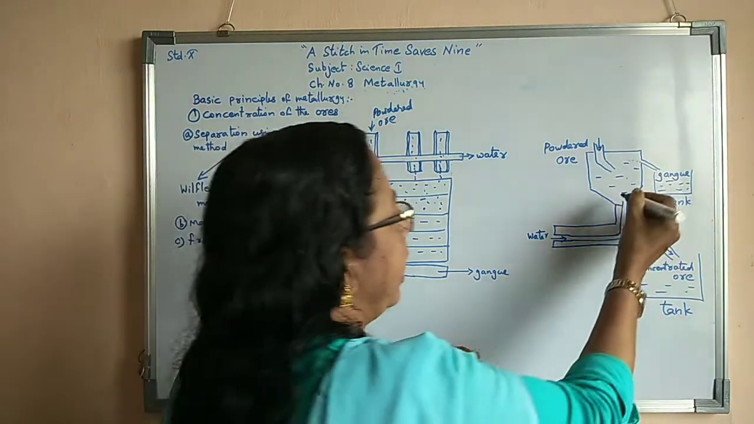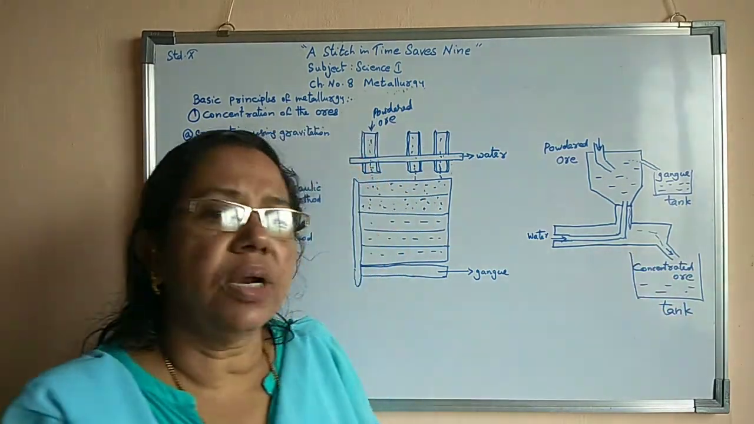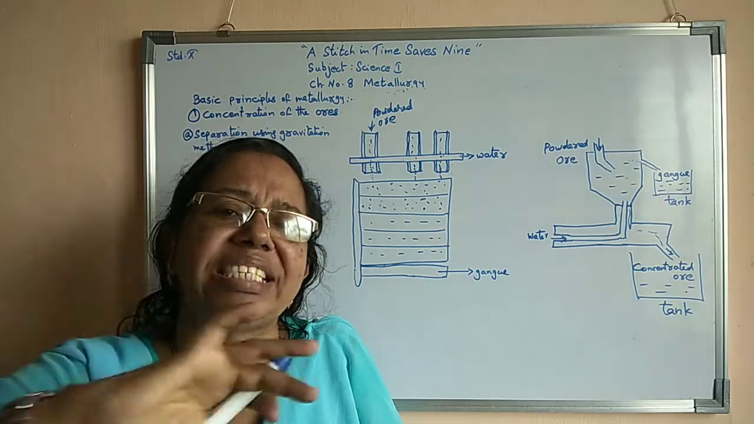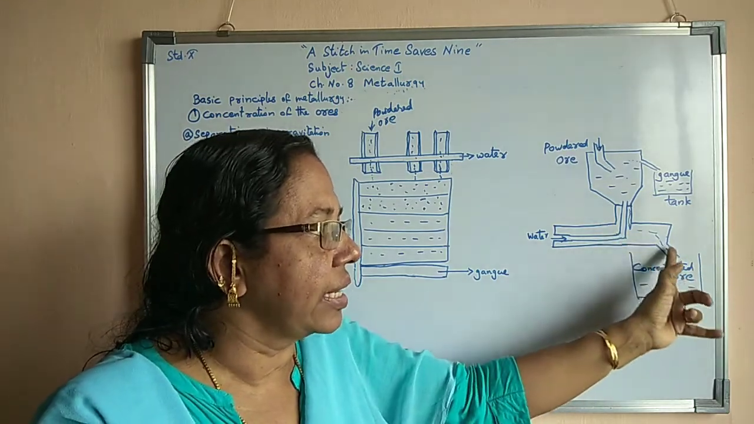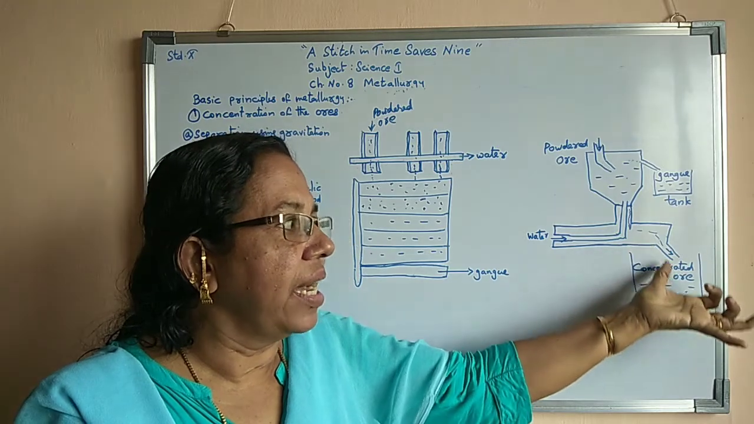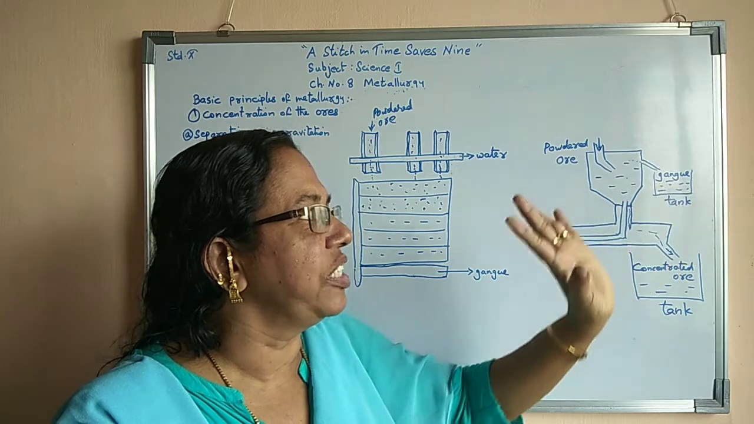Here we are collecting concentrated ore. Concentrated ore means the ore from which all the dust particles have been removed. So that concentrated ore is collected through a separate arrangement, and the gangue particles are collected by using another arrangement.